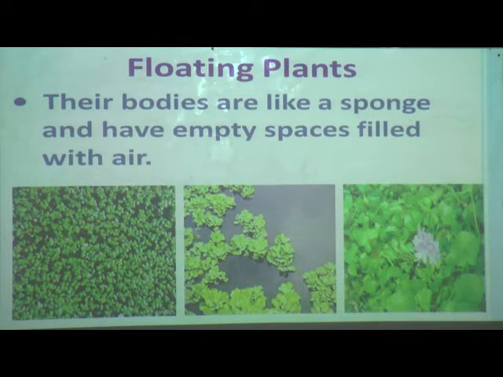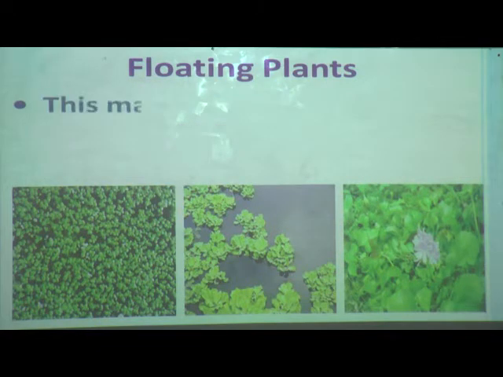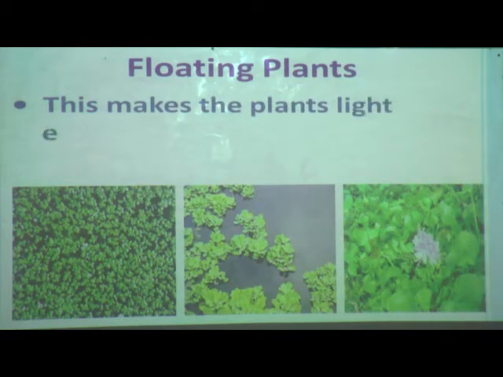We will see how it helps. The parts of the floating plants are like sponge and they have empty spaces filled with air. This makes the plants light enough to float.